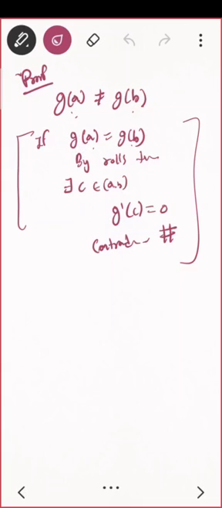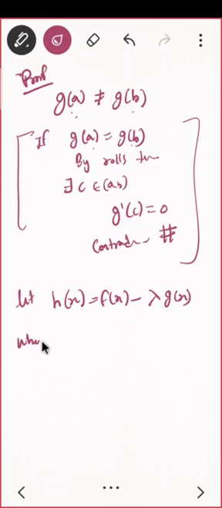Let us define a function. Again I needed a function, correct? Let h of x, I am defining it as f of x minus lambda g of x, where lambda is a constant, where lambda belongs to R, and lambda is chosen so that h of a must be the same as h of b.